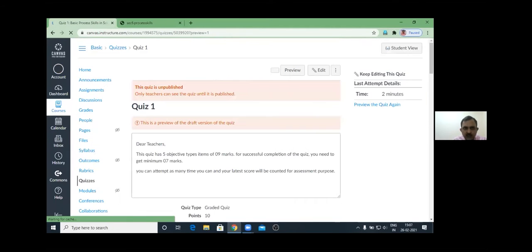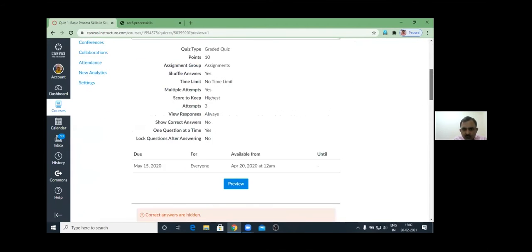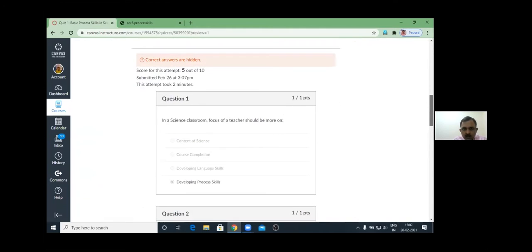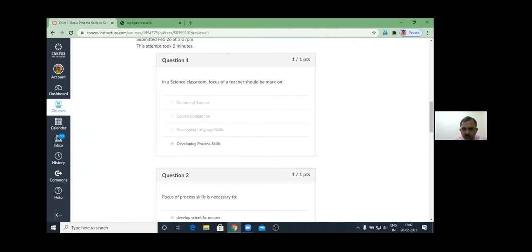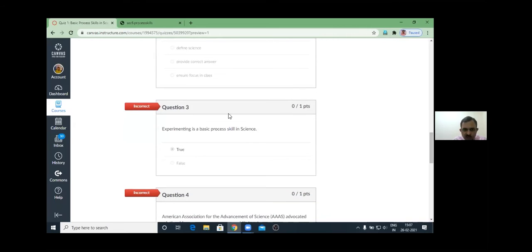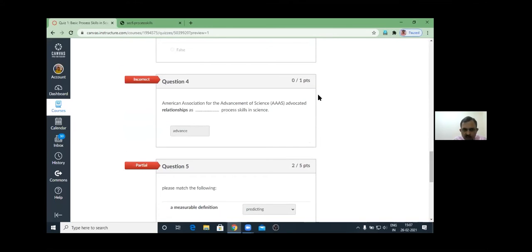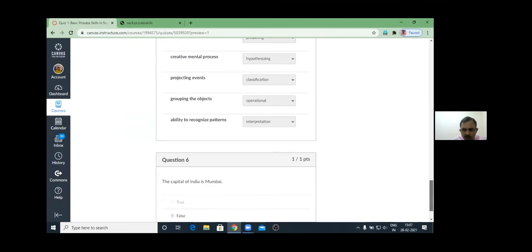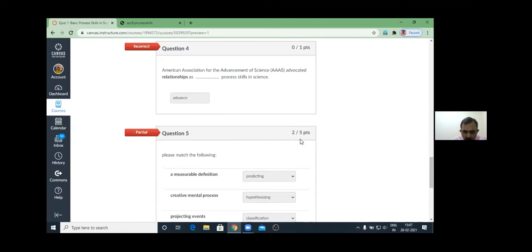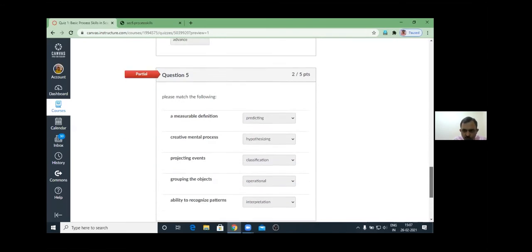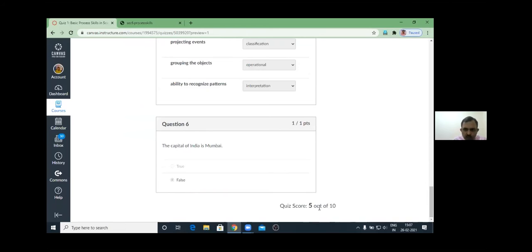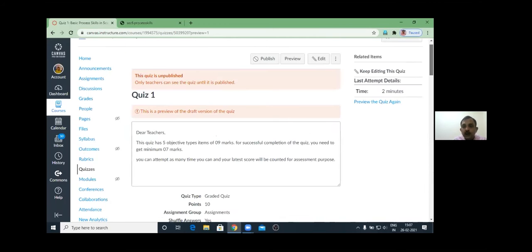When the learner submits it, here you can see that this question is correct, score is given; this question is correct, score is given; this question is wrong, score is not given; this question is wrong, score is not given. Two are correct, three are wrong, so only 2 marks have been given. So the score is 5 out of 10. Okay. So all these things you can do. You can create pages, quizzes, modules, you can do multiple things. Now I'm going to show you an actual course.